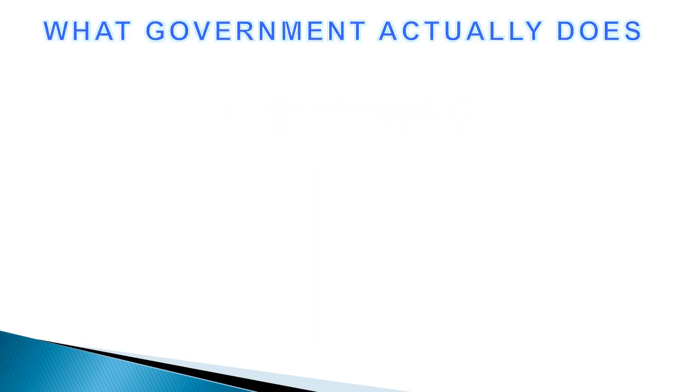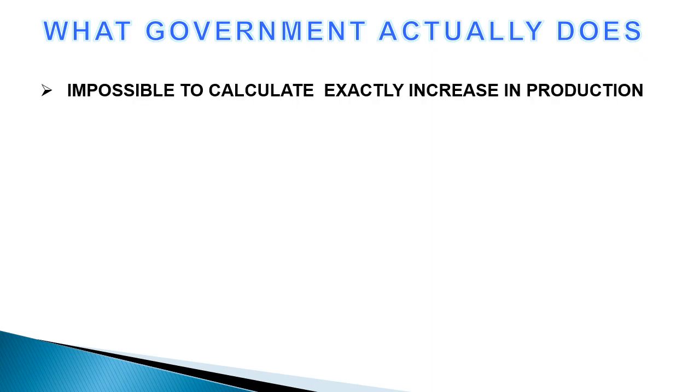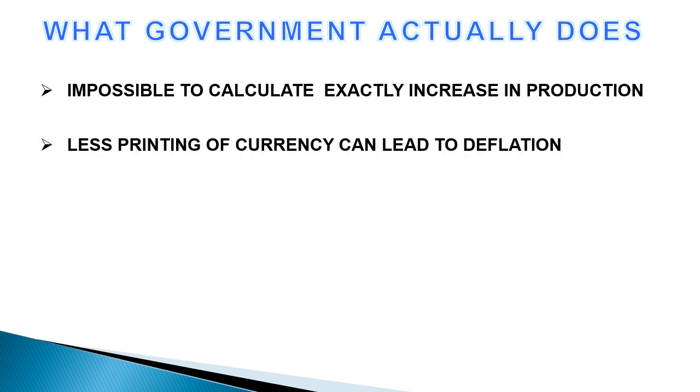As real economy contains so many products and services, it is impossible to calculate the exact value of products and services additionally produced. If the additionally printed currency is less in proportion to the additional production, then it can lead to deflation. So what does government actually do? Each year, total worth of products and services additionally generated is estimated based on increase in gross domestic product or GDP.